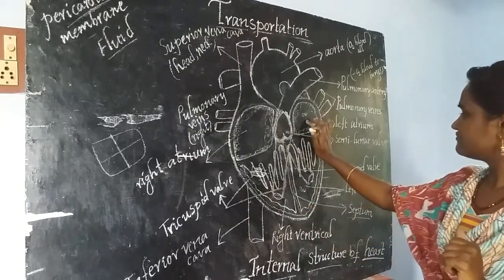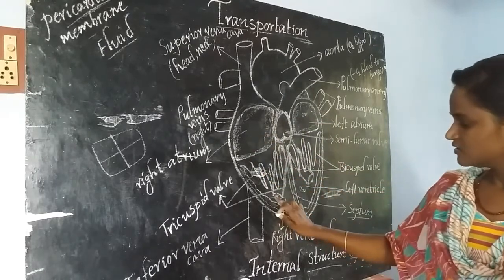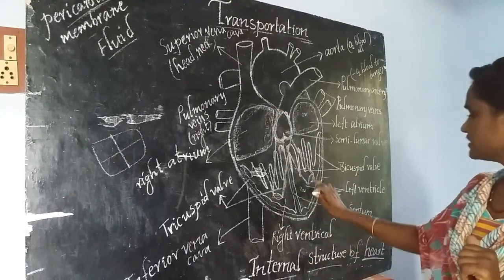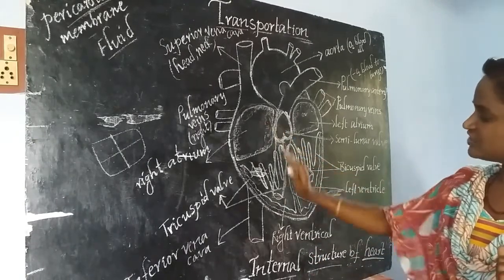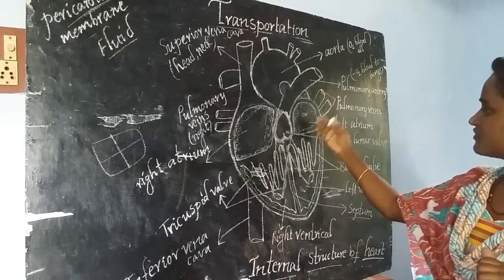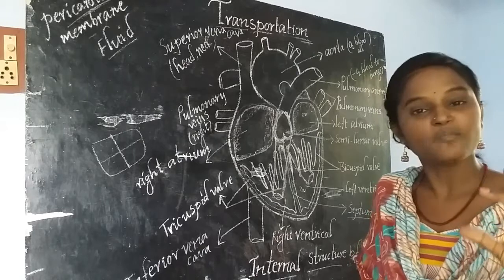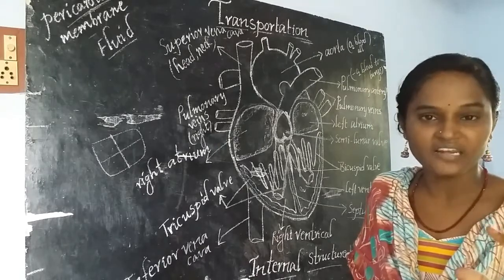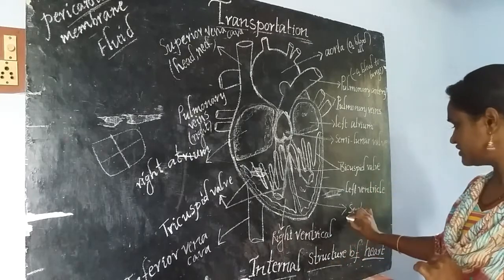This one is left atrium, this one is right atrium. Here, this is right ventricle and this is left ventricle. The right atrium and ventricle are separated from the left atrium and ventricle by the help of a muscular valve, and that muscular valve is called as septum.